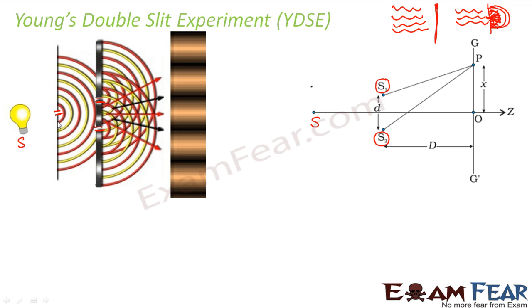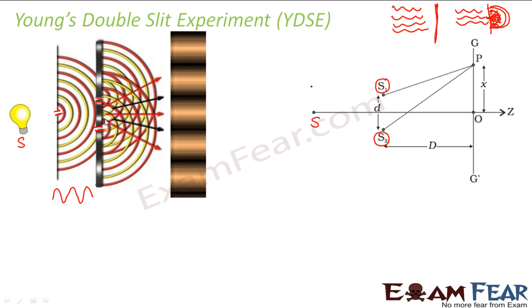Now here, the red bands represent your crests and the yellow ones represent the troughs. So if you look at the side view, it would be somewhat like this. Right? The side view of the wave would be somewhat like this. So this is like the top view of your water. Now again, when this wave front passes through these two small slits, the same phenomenon takes place. From these two slits, the waves will arise. So these are the wave fronts of the two slits.